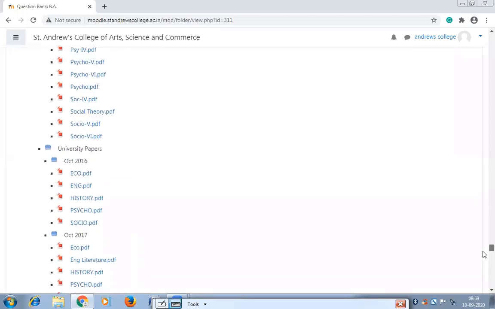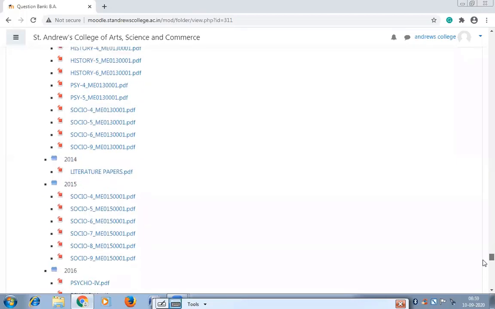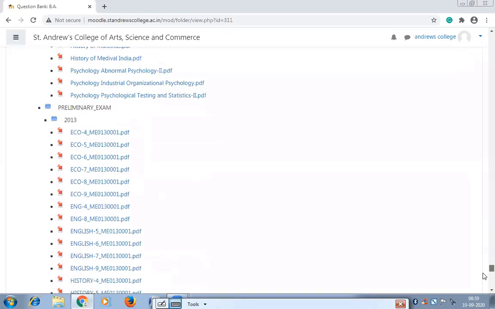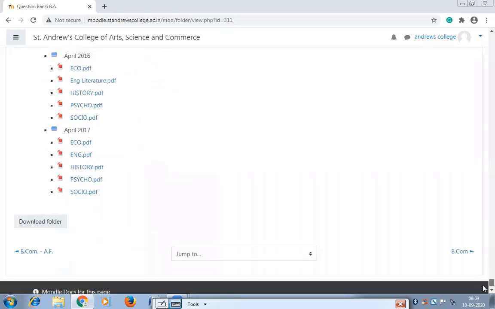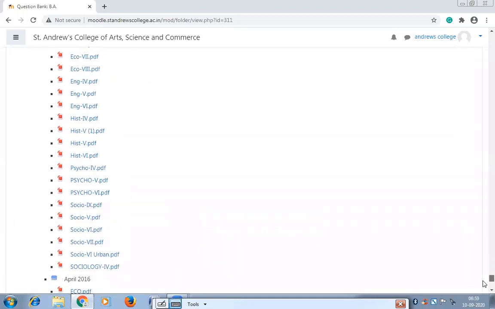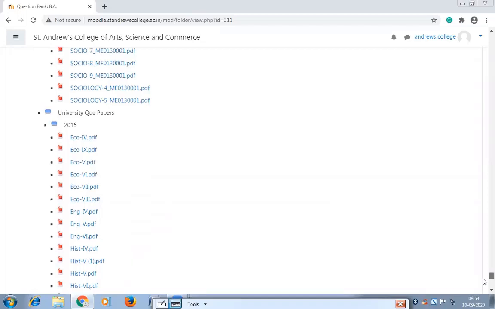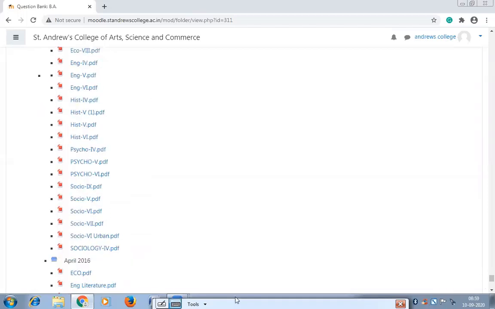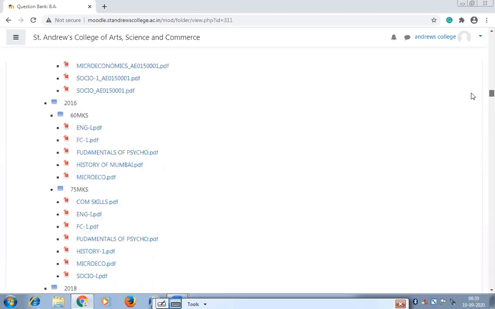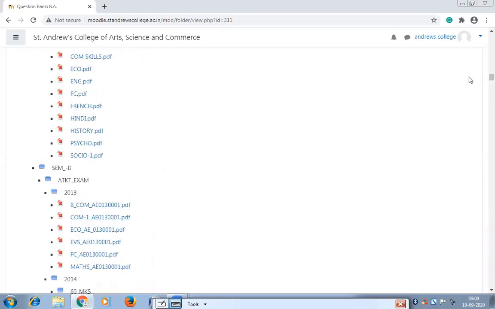These are university papers, all question papers. It is always helpful and useful if you refer to previous question papers for your further study. Okay, so you can download from here. These are subject-wise university question papers and semester-wise. You can find here the semester. So this Moodle is very important, and these previous years' question papers are a very useful tool to prepare for this year's exam. Okay.